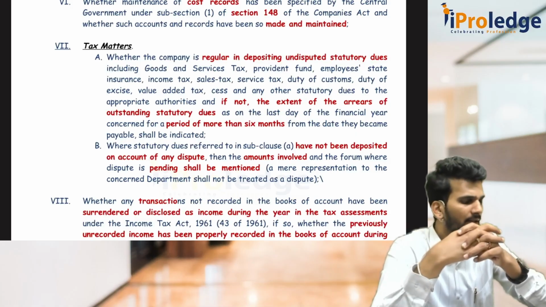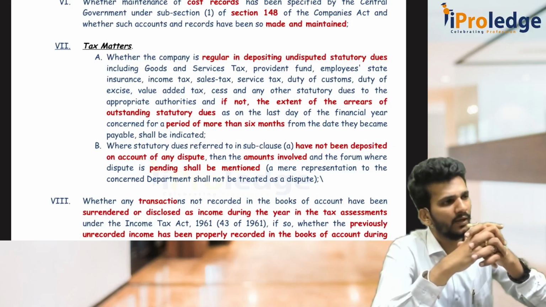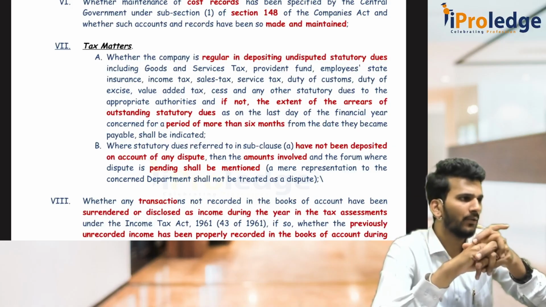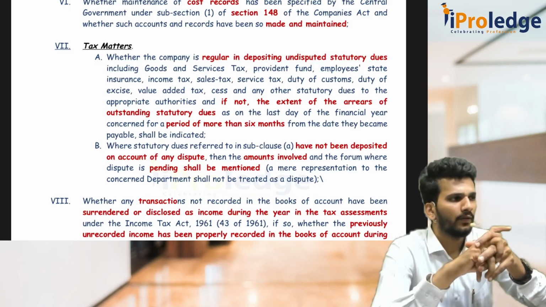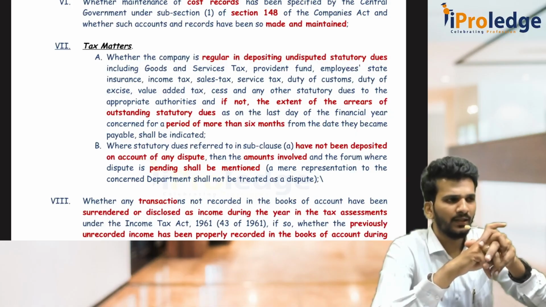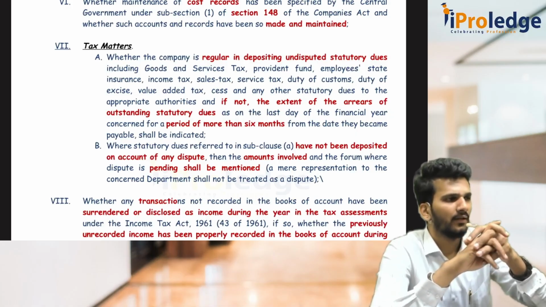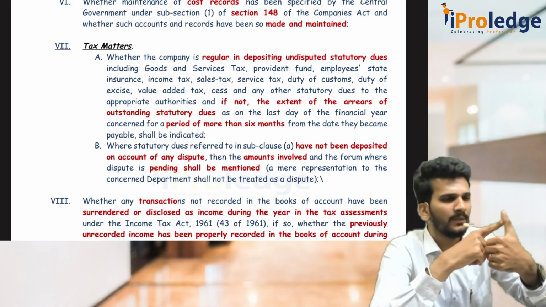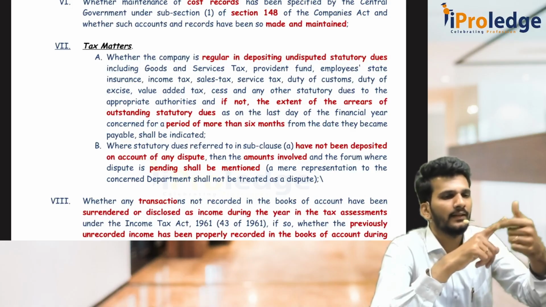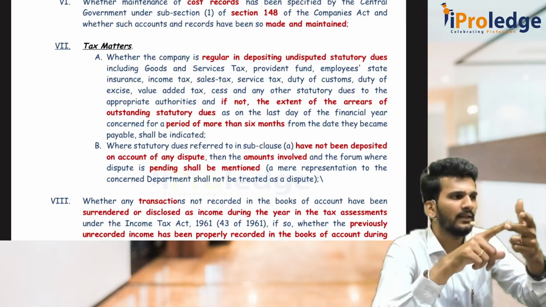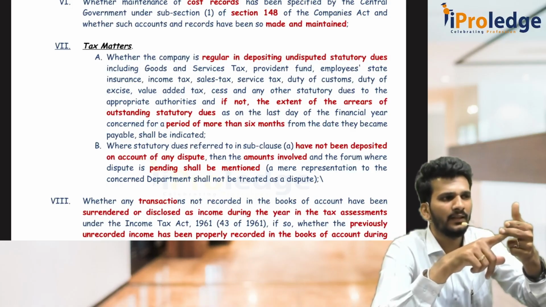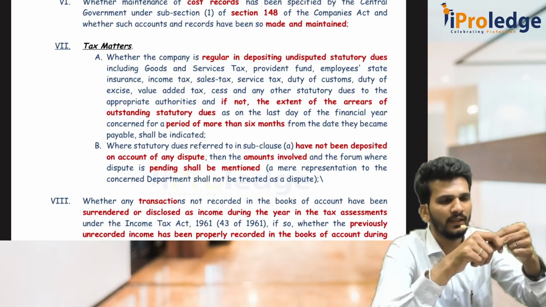Then if there are any statutory disputed dues. What are disputed dues? Sir, I am telling 3 lakh as tax, he is telling 6 lakh as tax, then we went to the court. Now as an auditor, I have to check that 3 things have to be present here. What is the type of dispute which is there? Second one is where it is being disputed. Third one is how much amount is disputed. 3 things have to be discussed. I think only 2 things are there.